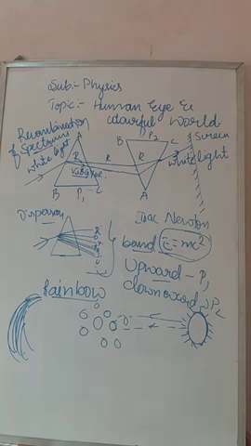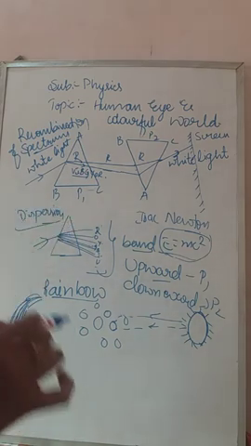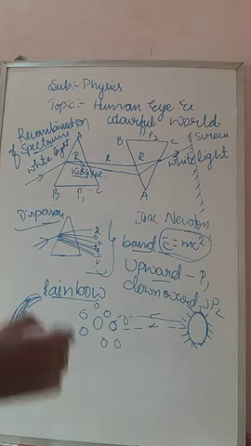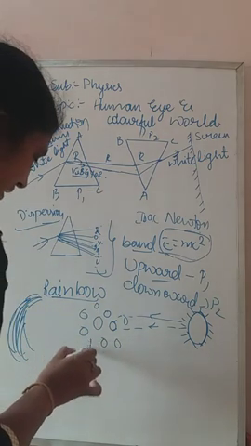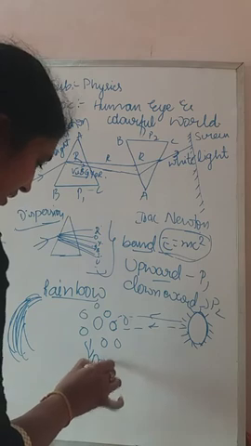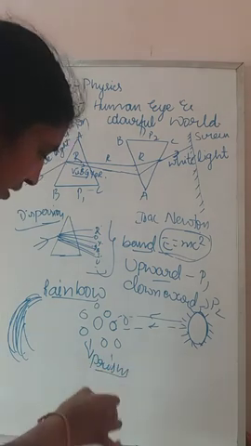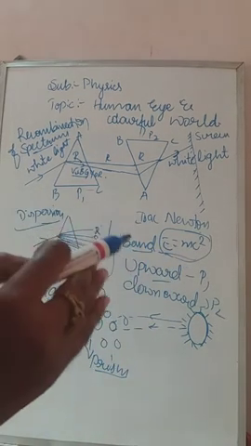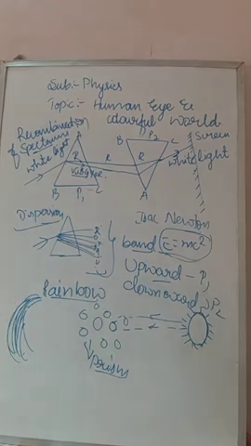Rainbow is also a good example of dispersion, because in dispersion only the 7 constituent colors are formed. When sunlight falls on the water droplets, the water droplets act as a prism. Keep in mind, the water droplets act as a prism, because they are also transparent, as you know. The rainbow is always formed opposite to the direction of the sun. That is very important.